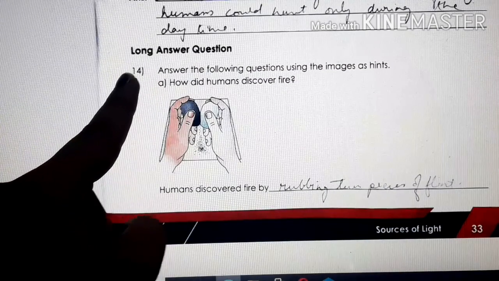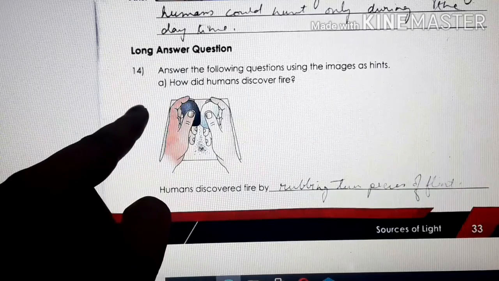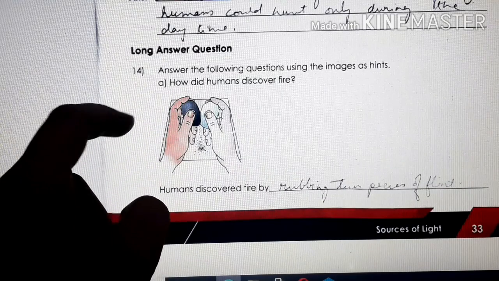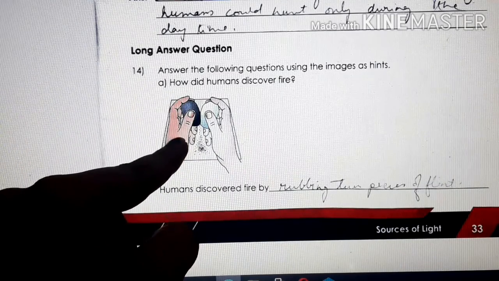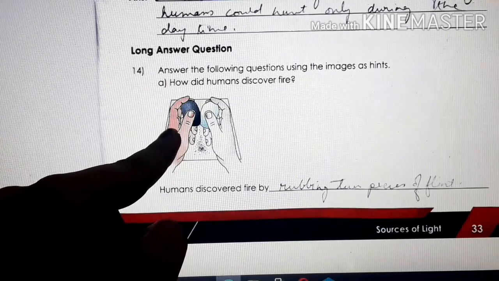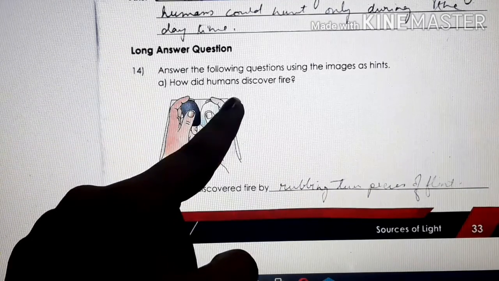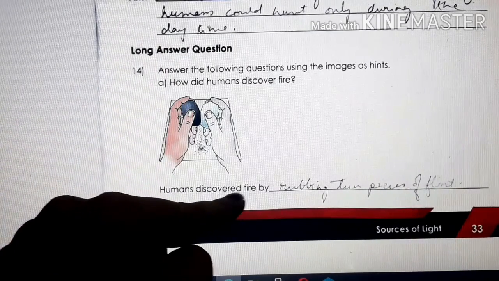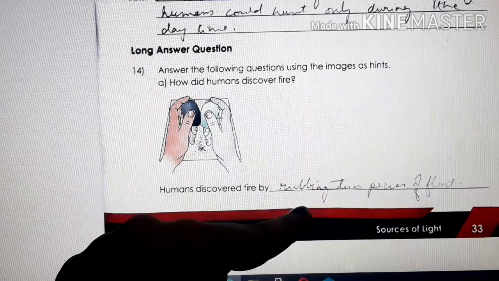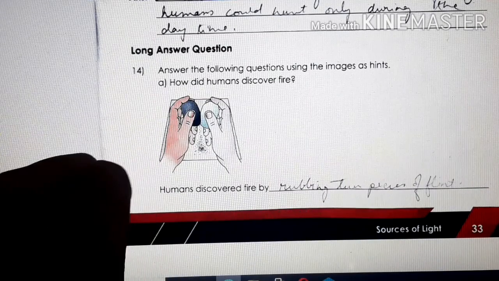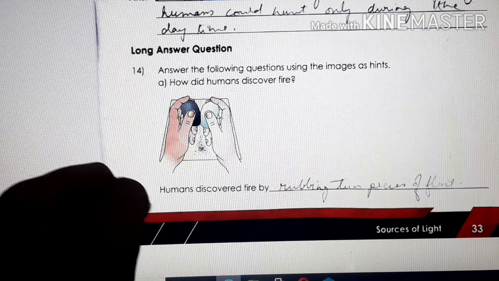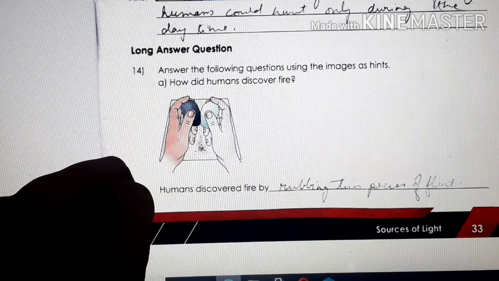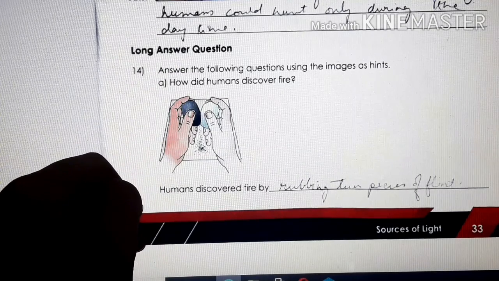Number 14. Answer the following questions using the images as hints. Now the first image is, children, what can you understand from this? How did humans discover fire? Humans discovered fire by rubbing pieces of flint. By rubbing 2 pieces of flint. Clear?